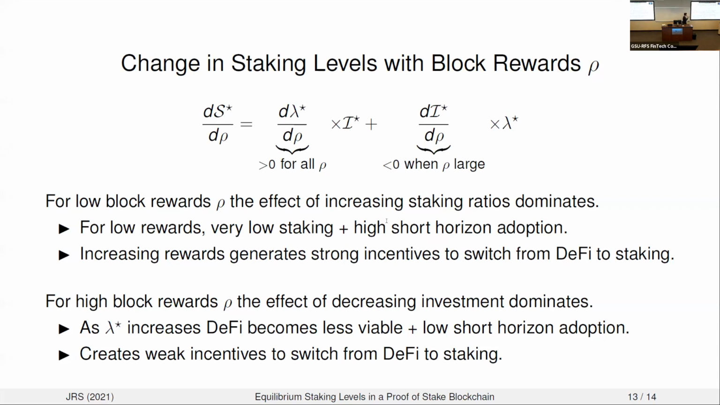In contrast, when you have high block rewards, now you're going to have a high staking ratio. And this means you're going to have less and less DeFi investment. So the DeFi option is going to become less viable. It's going to generate lower fee returns. And more importantly, you're also going to have low short horizon adoption. And that means when I increase the block reward sufficiently, the change in the staking ratio is going to be small. There's going to be weak incentives to switch from DeFi to staking, especially because there's very few short horizon investors. And so the investment effect is going to dominate the staking ratio effect.